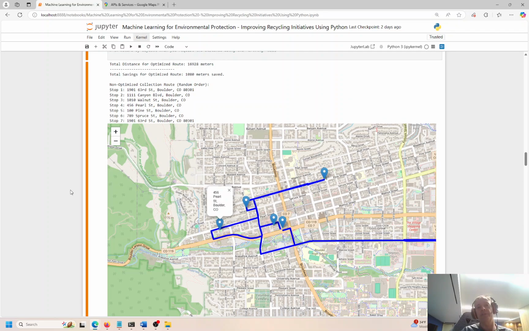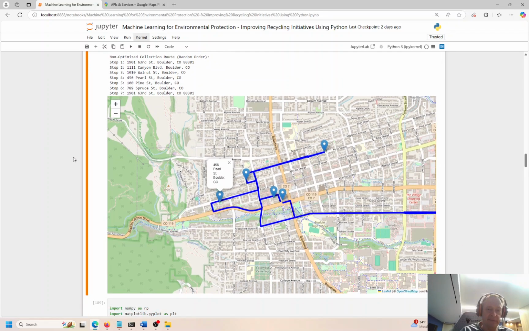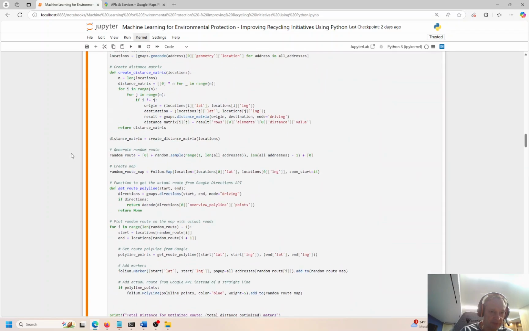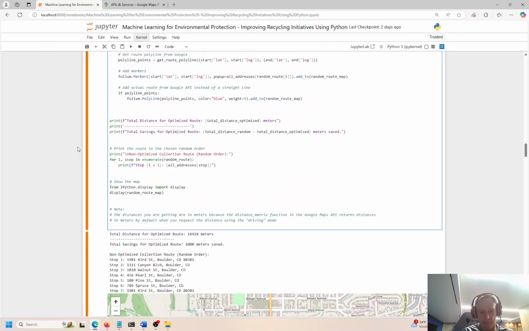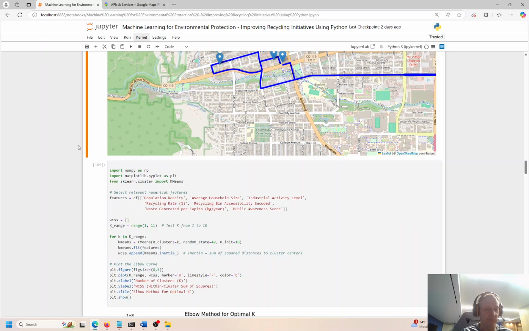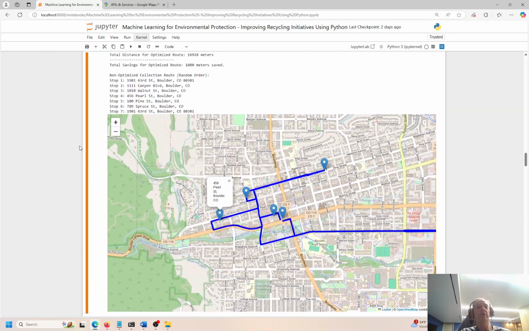So there we use machine learning and an optimization routine to improve how recycling is done in the city of Boulder. And again, this is just 5 addresses. You can put in 50 or 5,000, it doesn't matter. The algo is going to rip through all those pretty fast and pretty efficient and show you the optimal route to follow. So go ahead and try that, add in more addresses at your leisure,